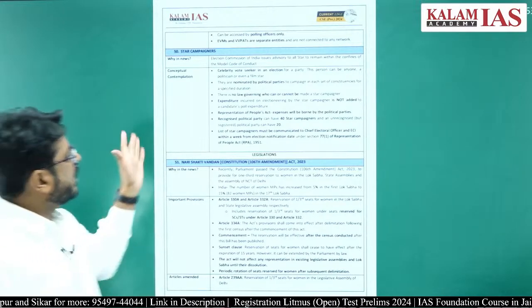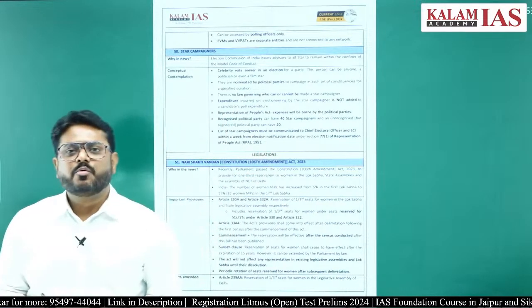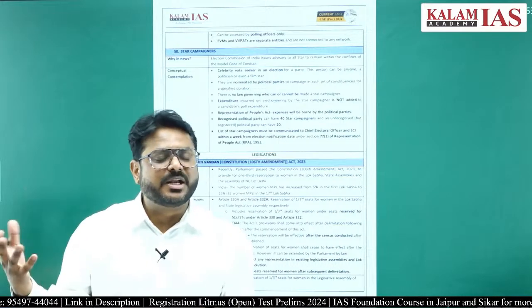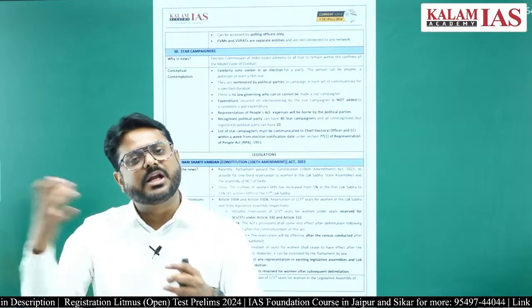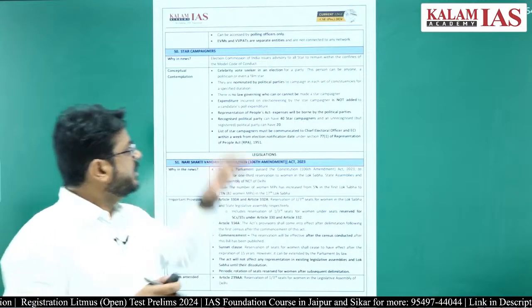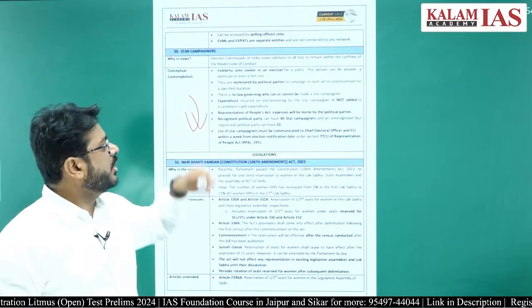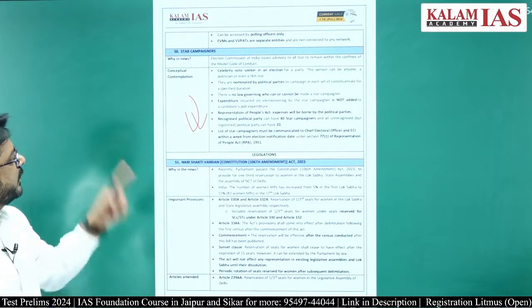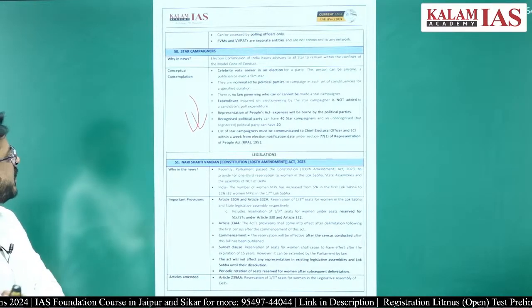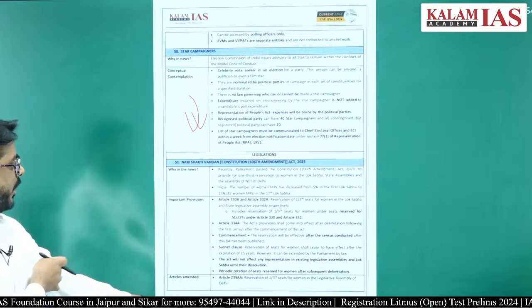Star campaigners are persons declared by all political parties, whether recognized or unrecognized. Recognized parties can declare 40 star campaigners, unrecognized can declare 20 star campaigners, and these star campaigners will go to different places and campaign for the political party. So that is there. These things are written inside the Representation of the People Act 1951.